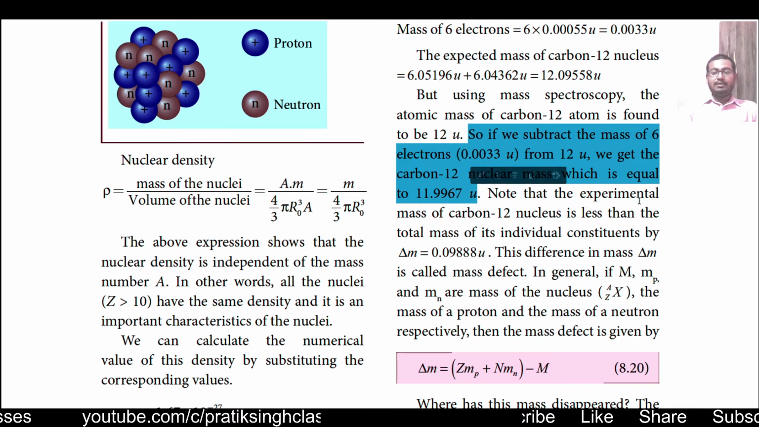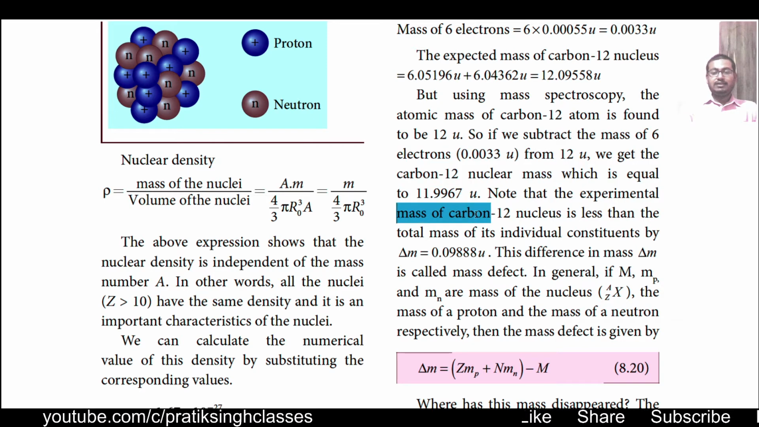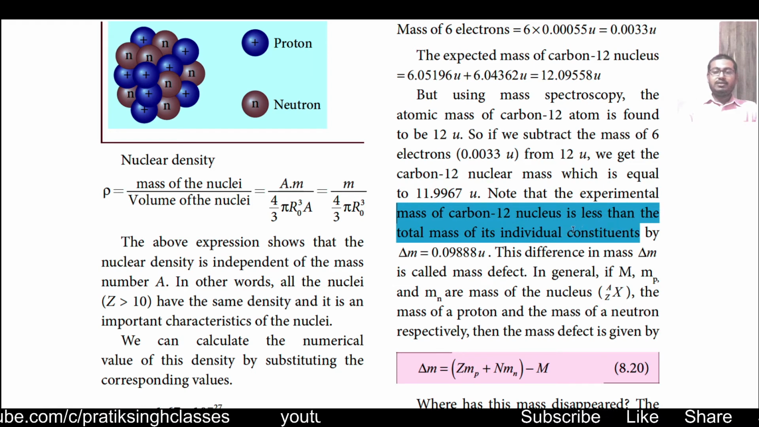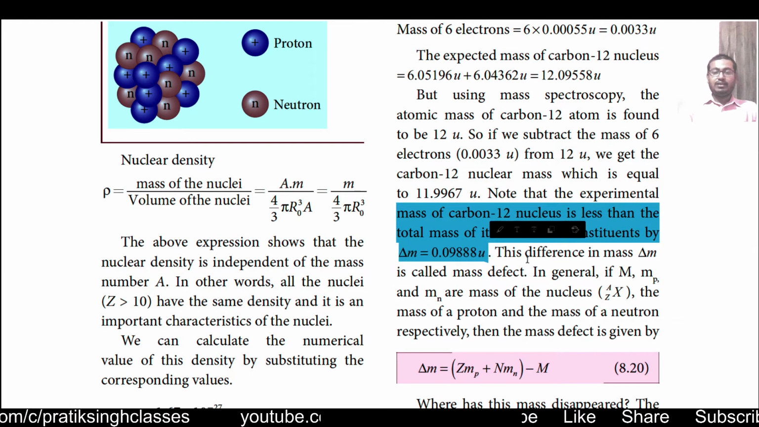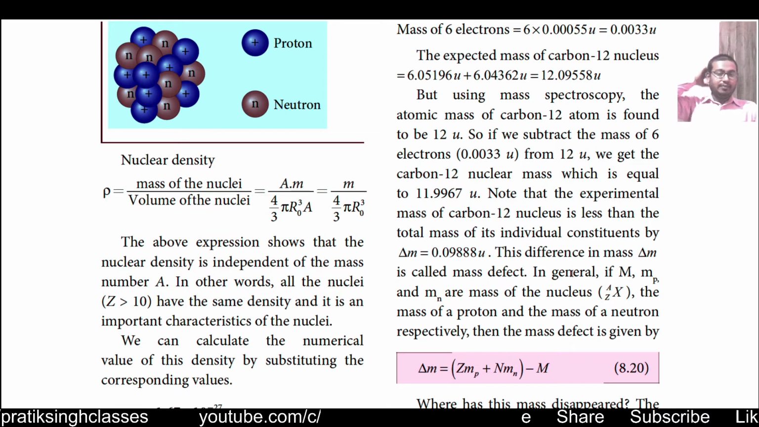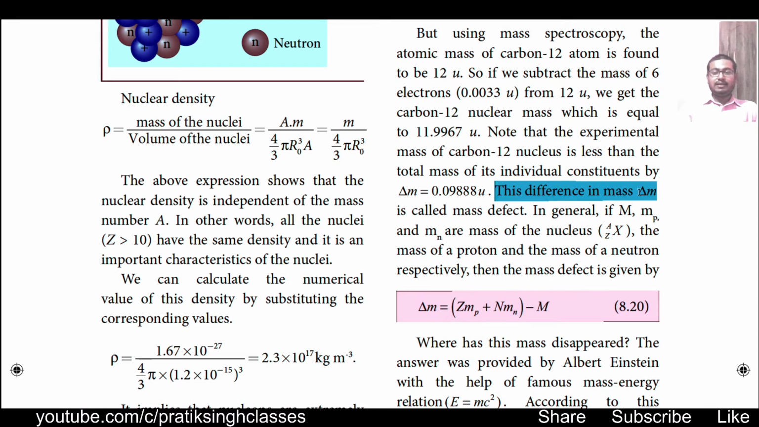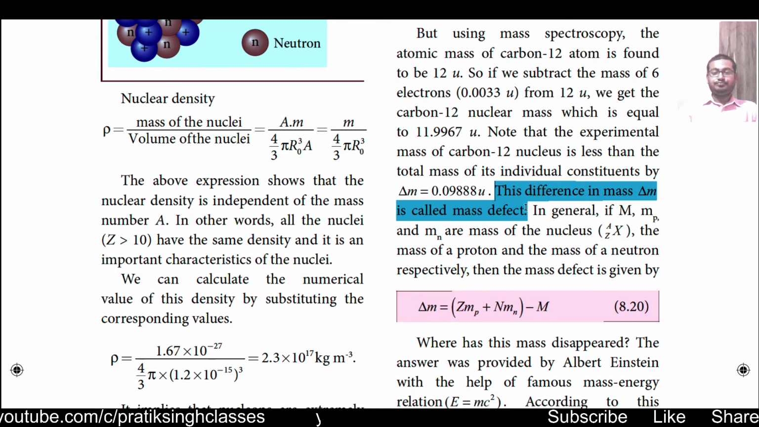Note that the experimental mass of the 6C12 nucleus is less than the total mass of its individual constituents. That is, here delta M, the mass defect, is equal to 0.09888 atomic mass unit. This difference in mass, delta M, is called mass defect.